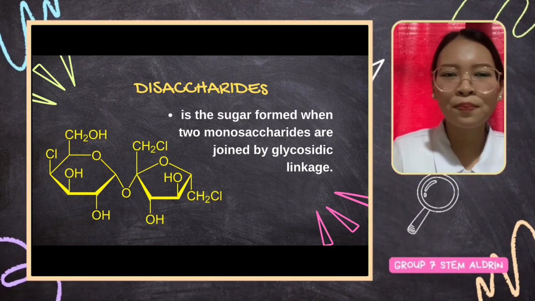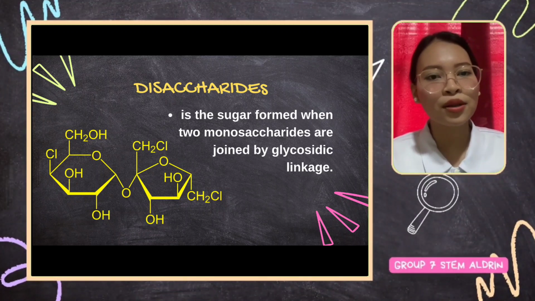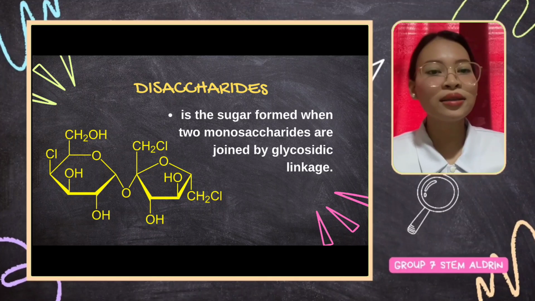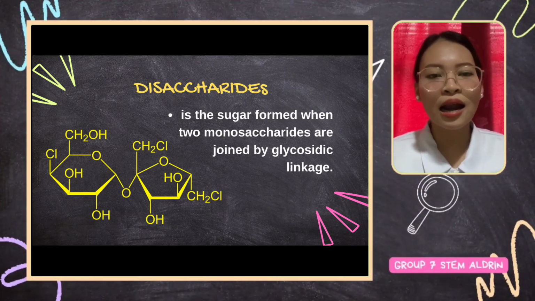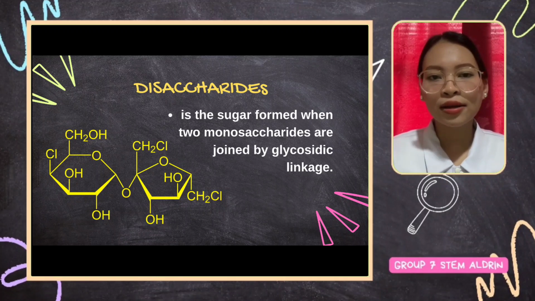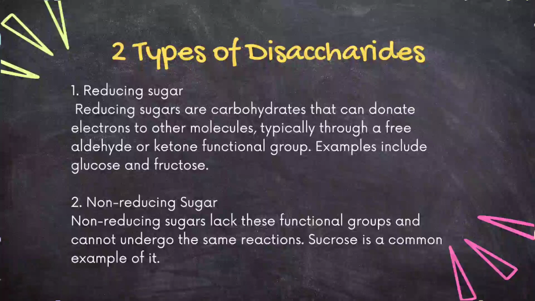A glycosidic bond connects 2 sugar molecules by joining specific carbon and hydroxyl groups, playing a crucial role in forming disaccharides and complex carbohydrates. We can see here the structure of disaccharide, which is much similar to monosaccharide. They also consist of multiple hydroxyl groups and a functional group that could be an aldehyde or a ketone. Here are the 2 classifications of disaccharides.